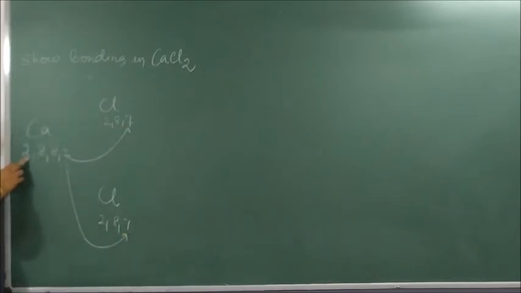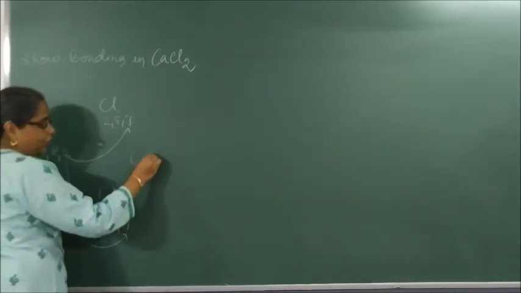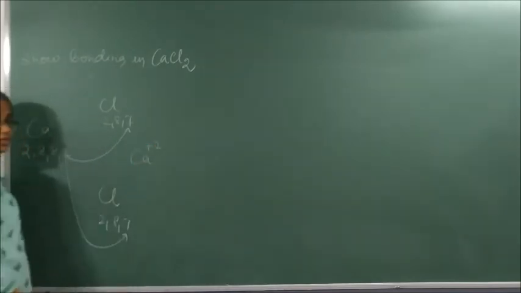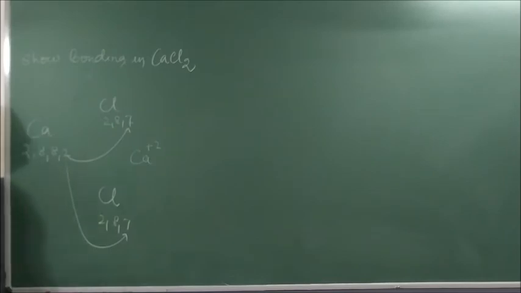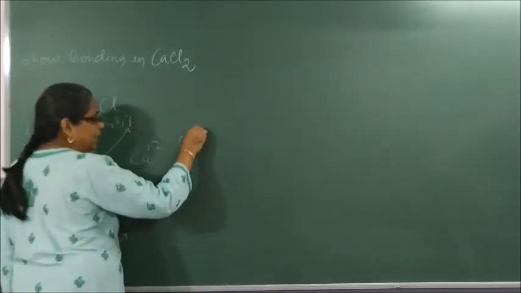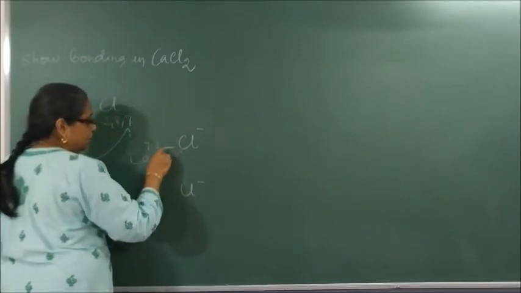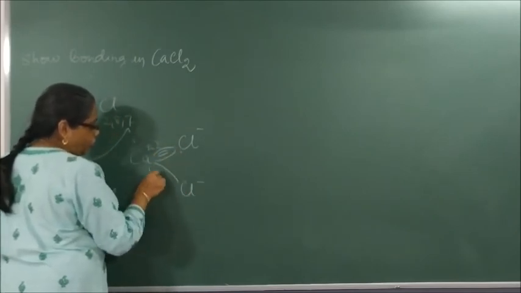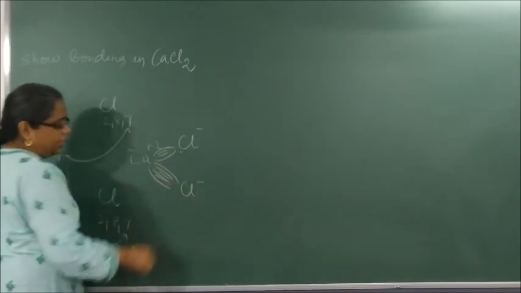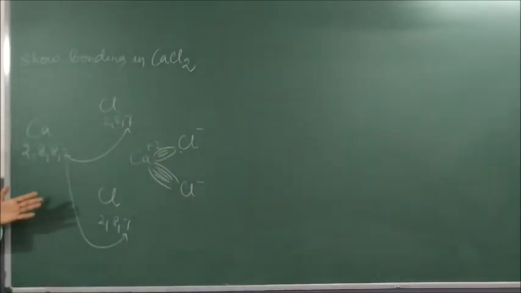As it has lost 2 electrons, it will become what? Ca plus 2. Correct? Cl has gained 1 electron, so it becomes Cl minus. This will be held by strong electrostatic force of attraction. Wasn't it similar to MgCl2, what we did? Then why is there confusion?